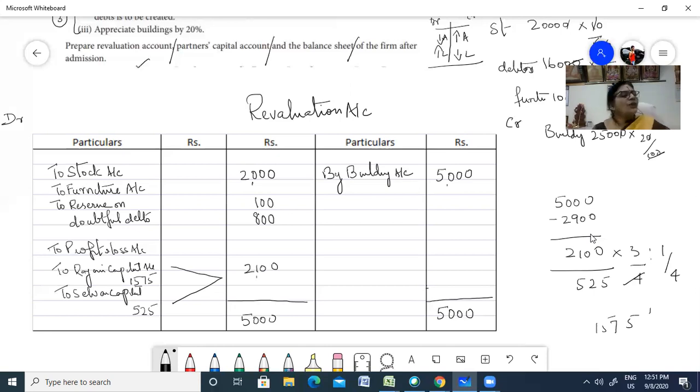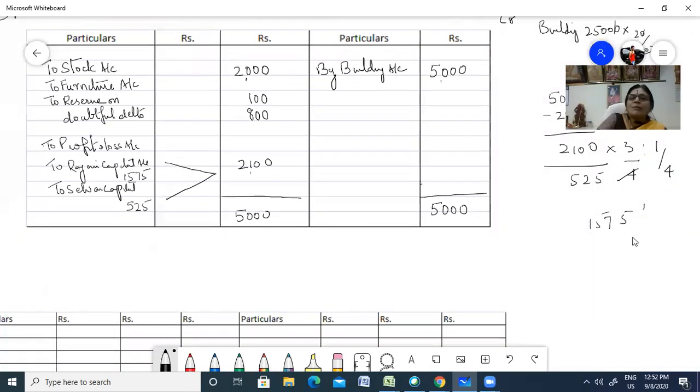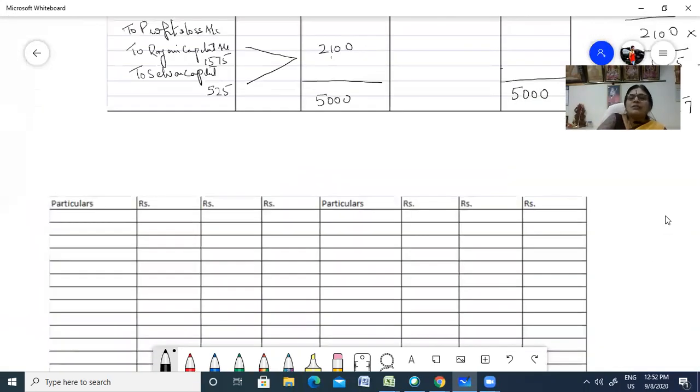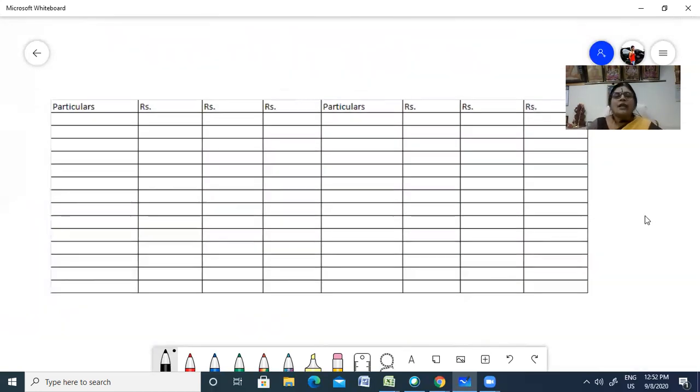So your first thing, the revaluation account, you have already completed. Next we are going to go to the capital account. I hope you understood the revaluation account. Now this revaluation balance you're going to take to the capital account. Here you have your capital account, debit on this side and credit on this side.